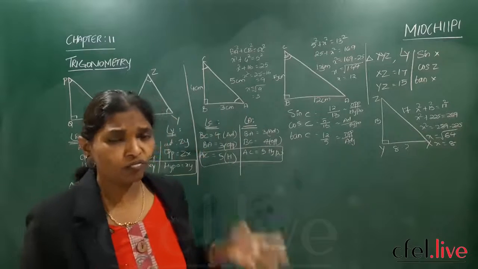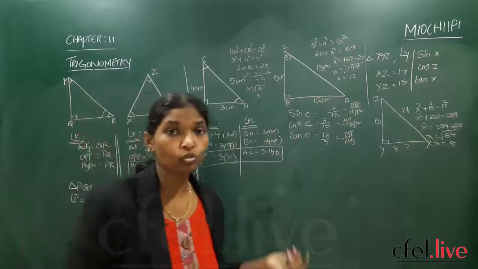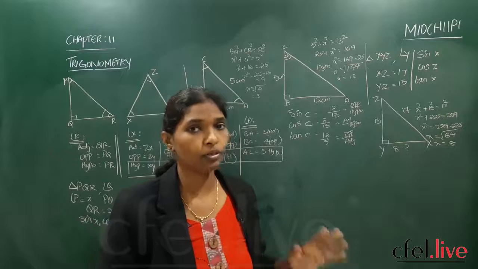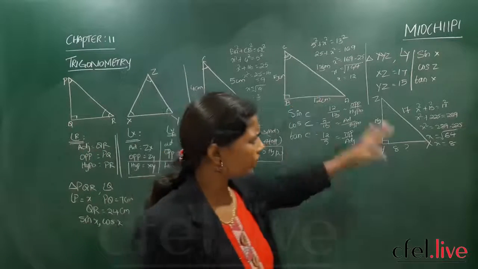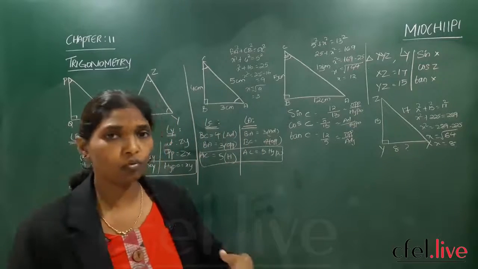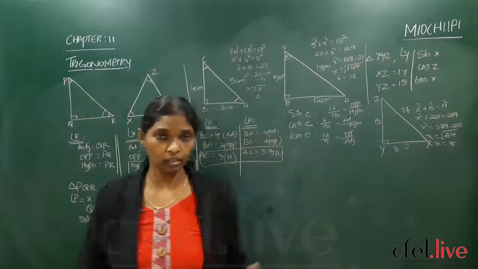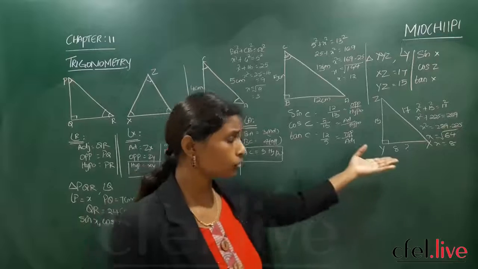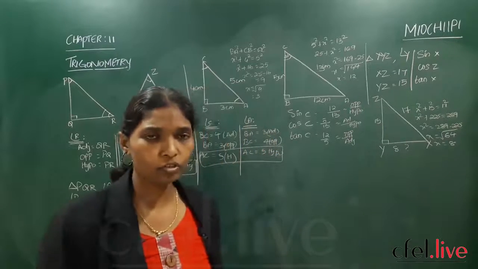Madam, you are so fast, you are doing 225, 289, square roots. Yes, you should also become like me. Why? Because in trigonometry you won't have much time to do squares, subtractions, and finding roots. So what you have learned in 6th, 7th, 8th, finding square roots and the techniques, you have to use all that in trigonometry. Why? Because our problem is not ended here. It starts here. Yes or no?